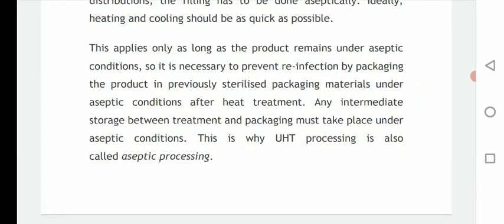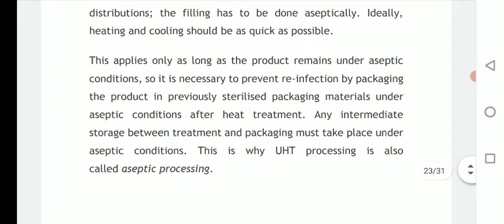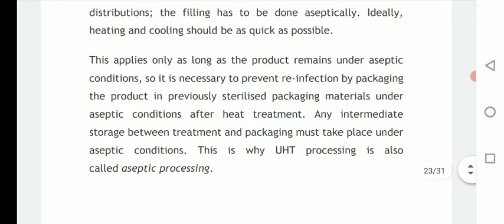So it is necessary to prevent reinfection by packaging the product in previously sterilized packaging material under aseptic conditions after heat treatment. So overall this process is carried out in very sterile conditions, including the processing of products, and its packaging is also carried out in a sterile environment.